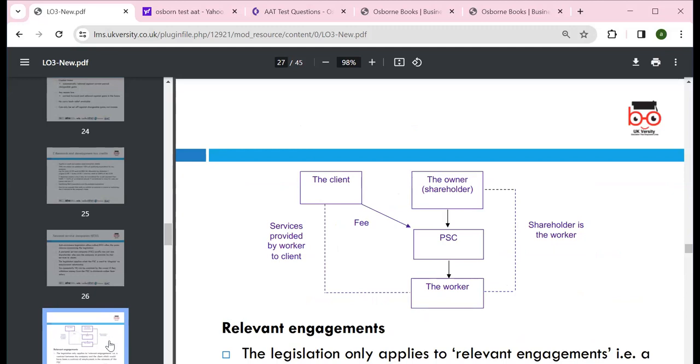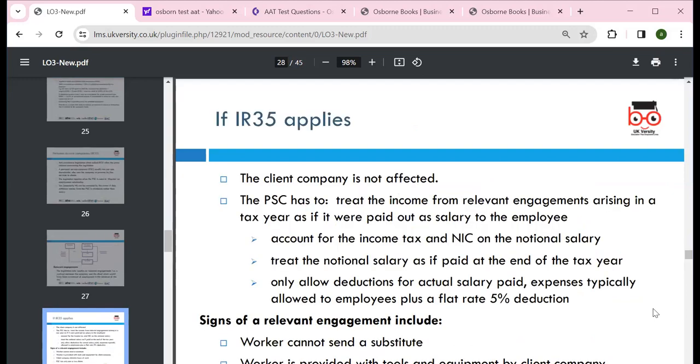The client, the owner, and the workers. The legislation has been around for a few years now in a few areas. If IR35 applies, the client company is not affected.